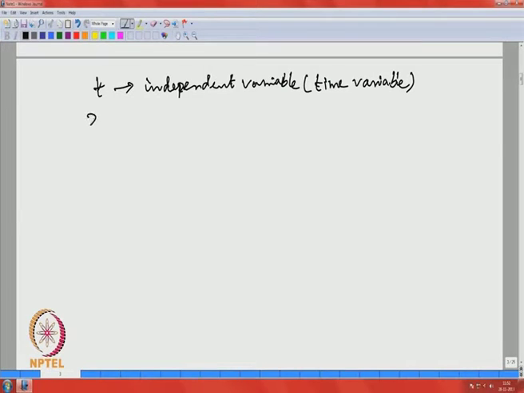So, these x j's are real valued functions of t.